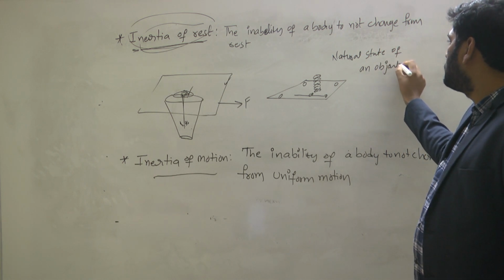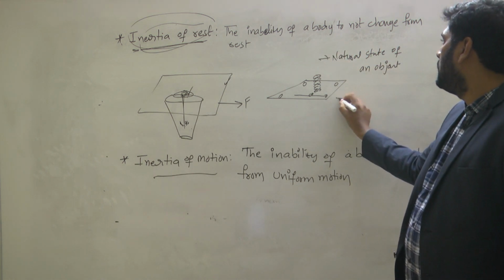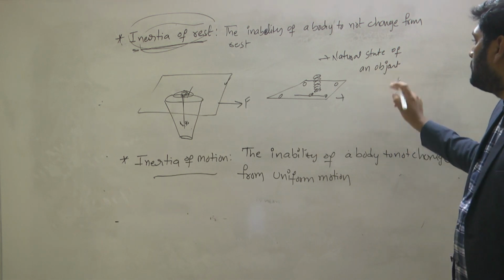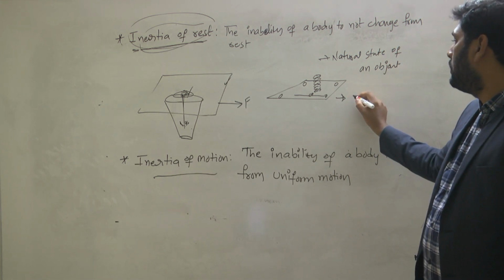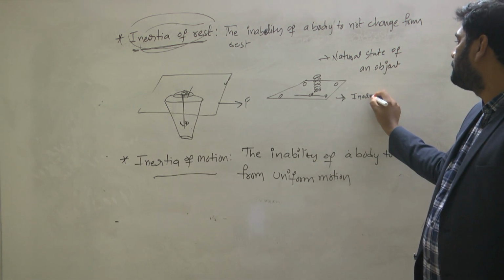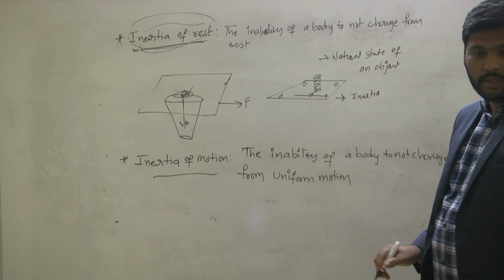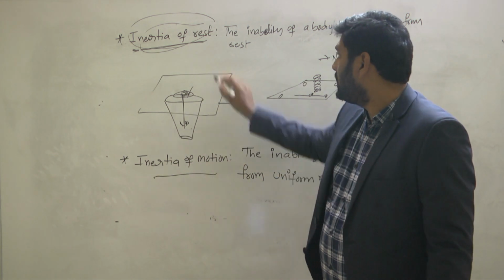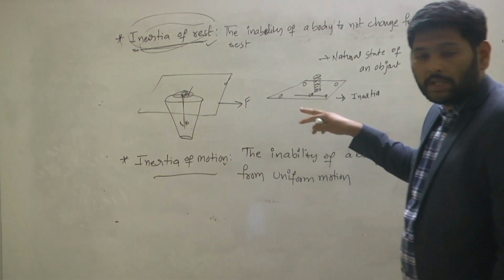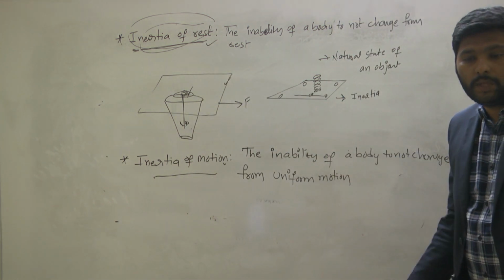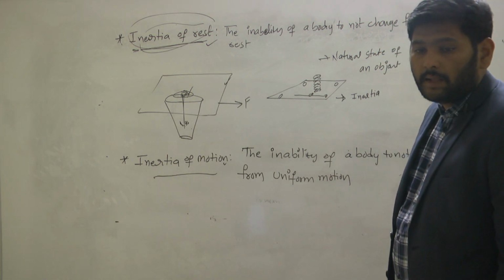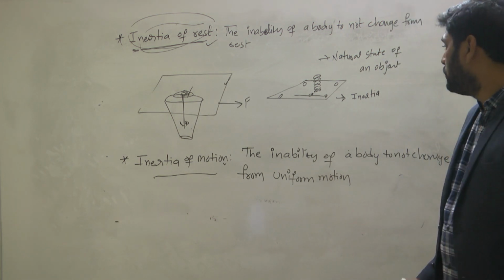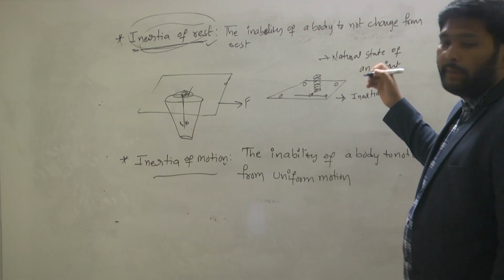Not only the natural state of the object, what else does it explain? Inertia. How many types of inertia do we have? Inertia of rest, inertia of motion. These two are also explained by whom? They are explained by Newton's first law.